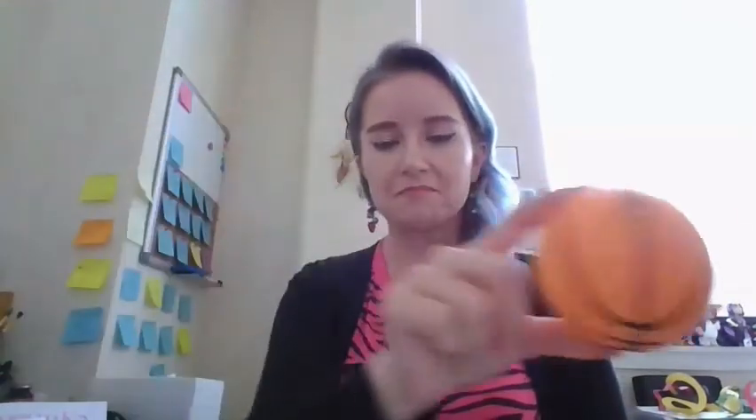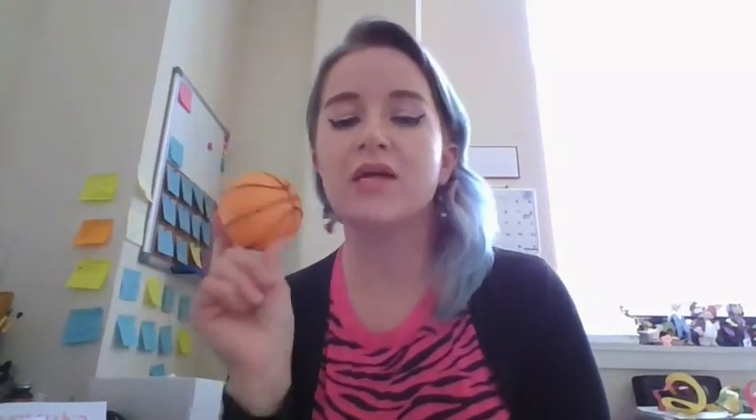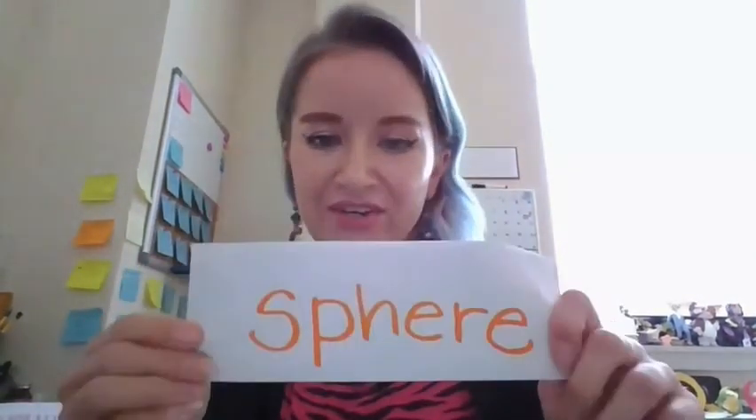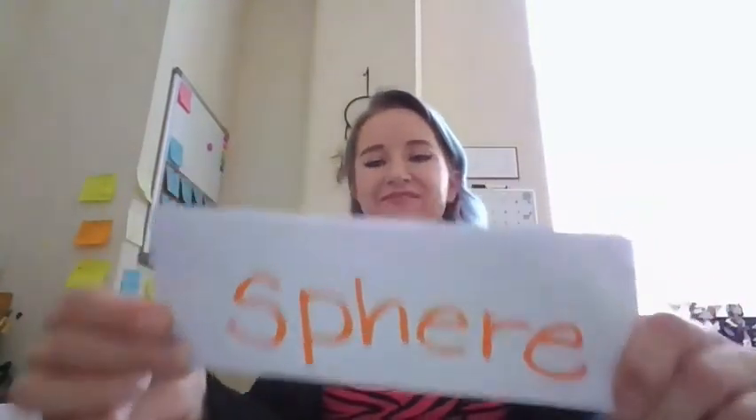Next one. Here I have a little basketball. So what shape are balls? Okay, I'll give you a clue. It starts with an S, and the next two letters make an F sound. Did you say sphere? If you had said sphere, you were correct.